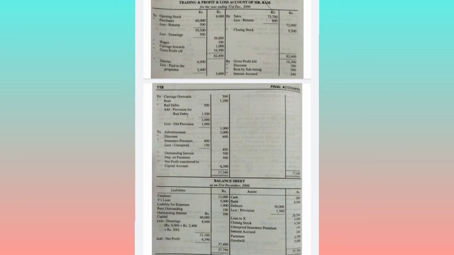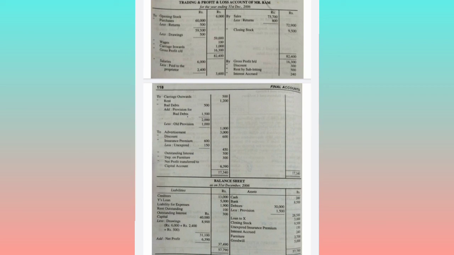Next, loan from Y, this is a liability, so on the balance sheet side. Rent outstanding is a liability, so on the liability side of the balance sheet. Creditors, liability. Outstanding expenses, liability. Provision for bad debts, P&L account debit side, that is 1000. Discount is a credit balance, so it is discount received, an income, so credit side of the P&L account. Sales, trading account credit side, 700. Rent by subletting, that is credit side of the P&L account.